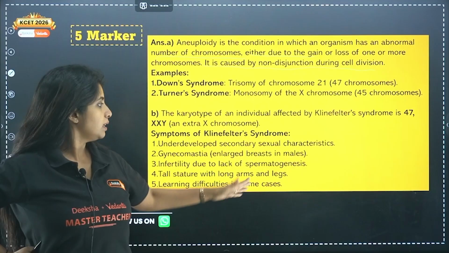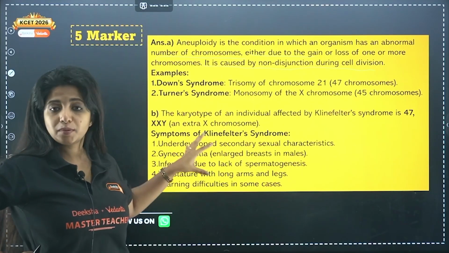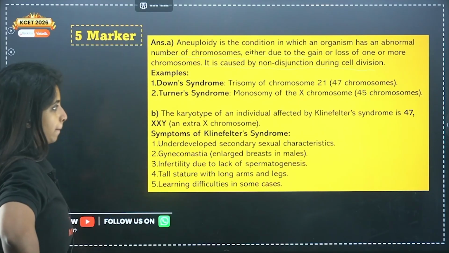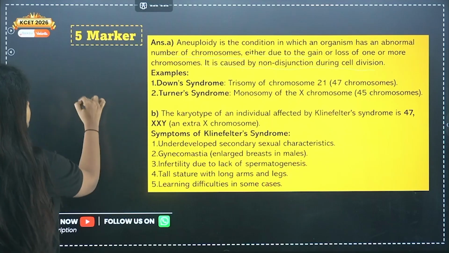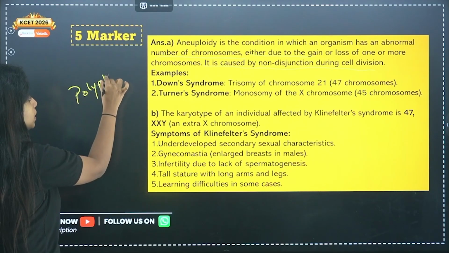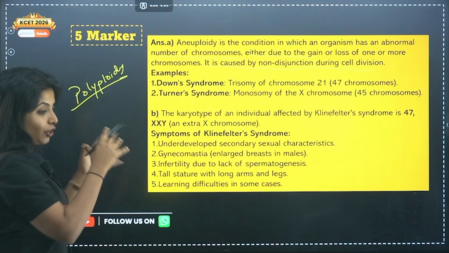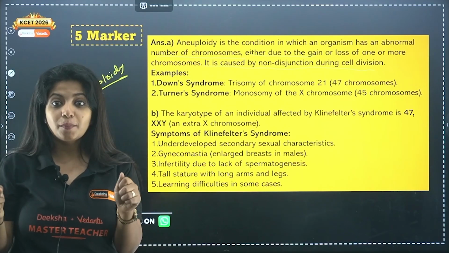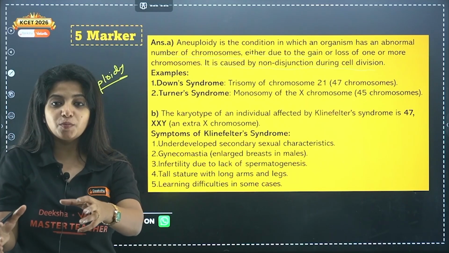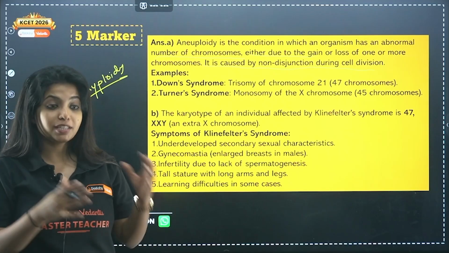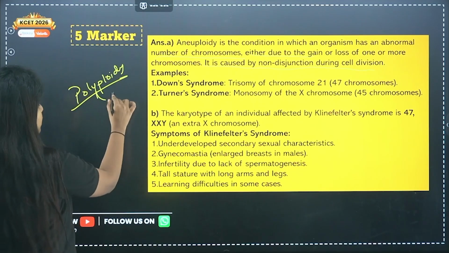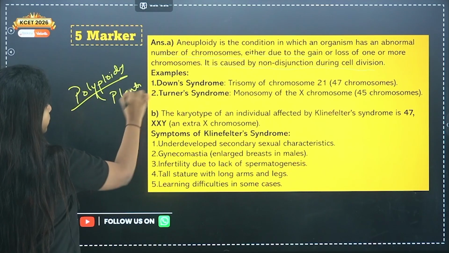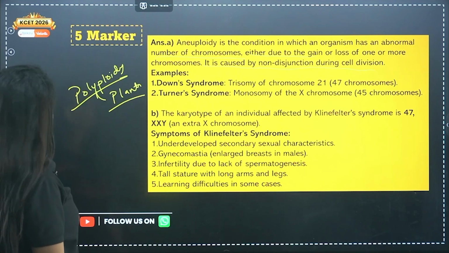Then you talk about the examples. Please go through these symptoms really well. Fine. You have one more thing that is known as polyploidy. Polyploidy means a whole set of chromosomes, my dear children, its number is increased. A whole set of chromosomes has been passed, not one or two, a whole set. That usually happens in the case of plants. So P for plants, P for polyploidy. This does not usually happen in us.